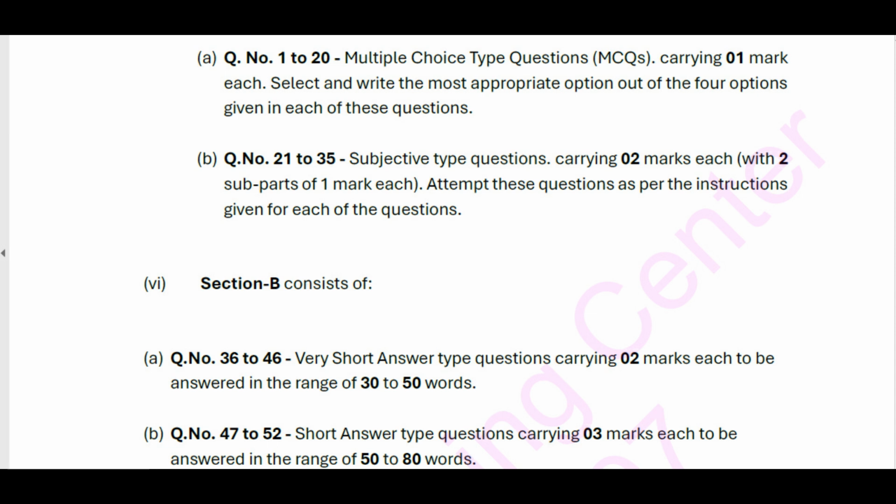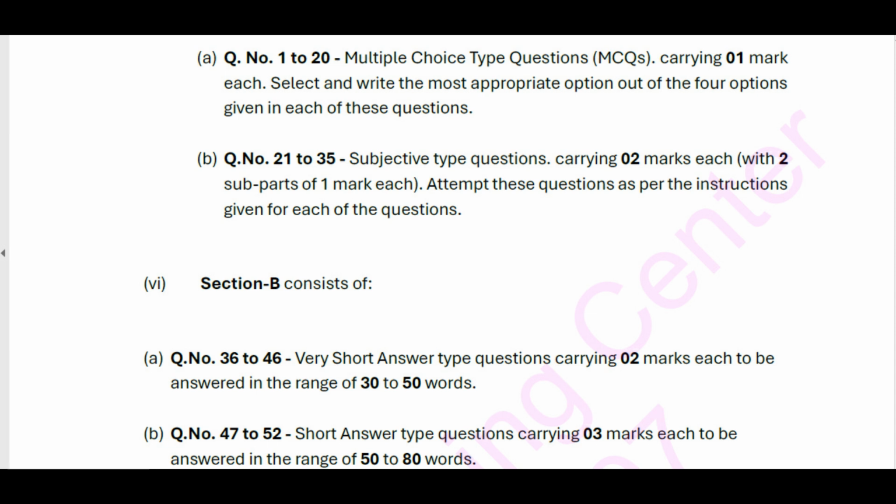B. Q number 21 to 35, subjective type questions, carrying 2 marks each, with 2 subparts of 1 mark each. Attempt these questions as per the instructions given for each of the questions. Section B consists of: A. Q number 1, 36 to 46, very short answer type questions, carrying 2 marks each, to be answered in the range of 30 to 50 words.